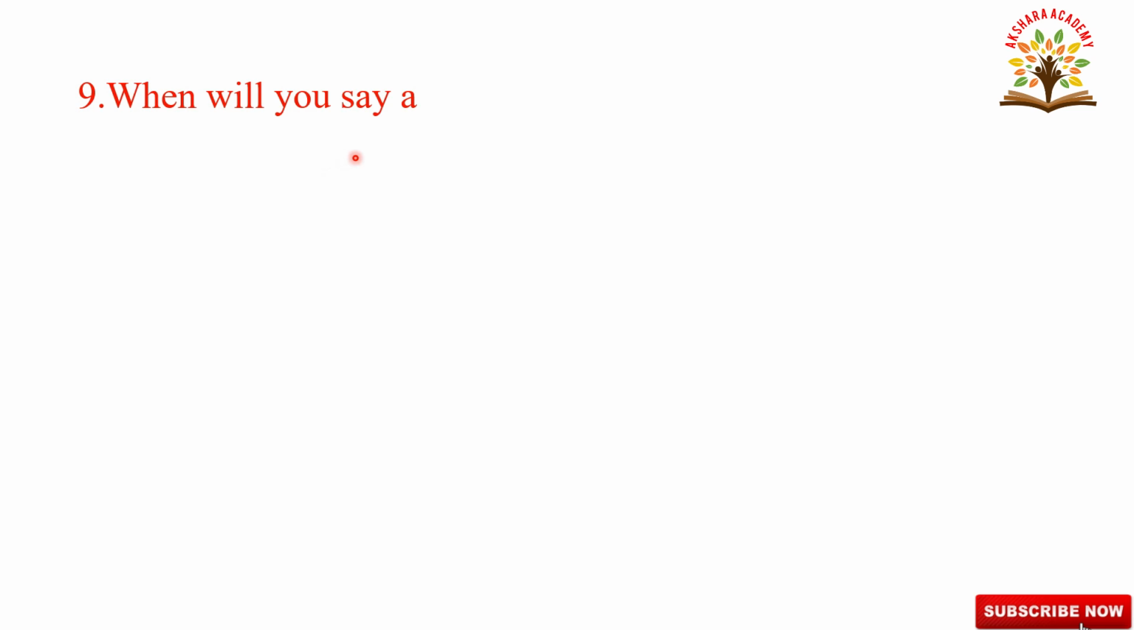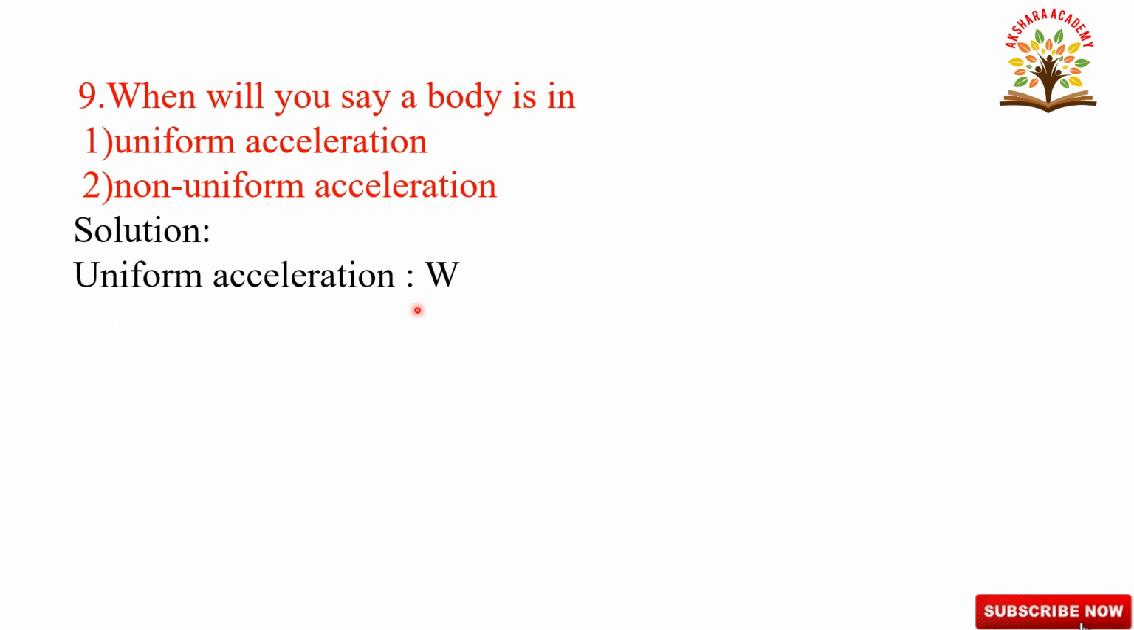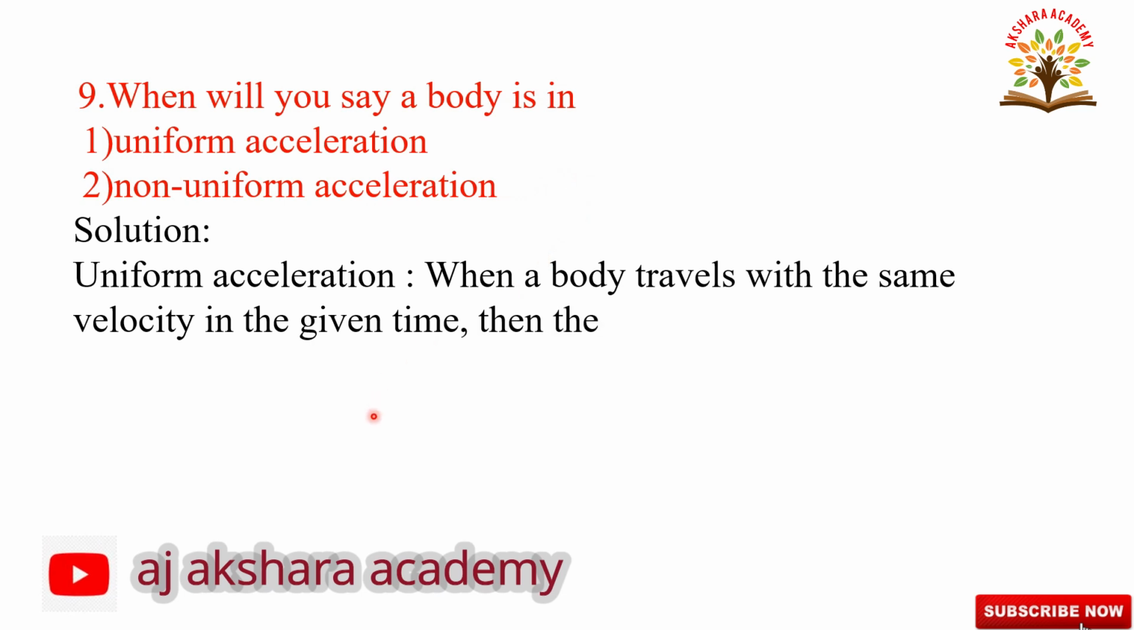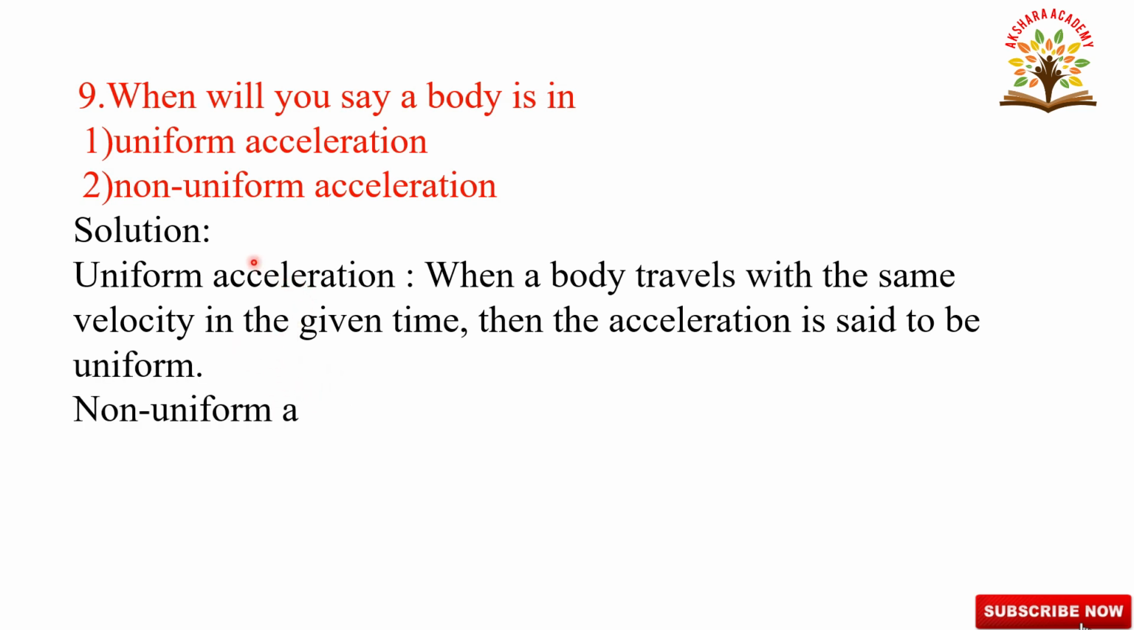When will you say a body is in uniform acceleration and non-uniform acceleration? Coming to the solution. Uniform acceleration is when a body covers equal change in velocities in equal intervals of time. Non-uniform acceleration is when a body covers unequal change in velocities in equal intervals of time, however small the intervals may be. Then the body is said to be in non-uniform acceleration.